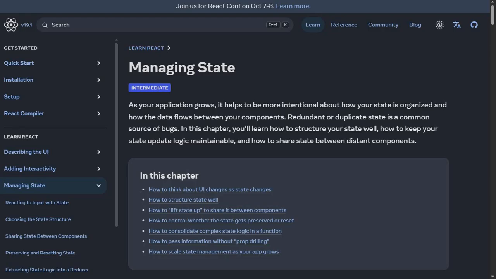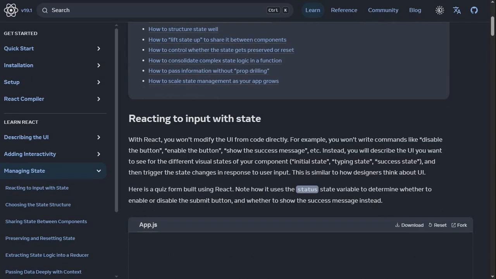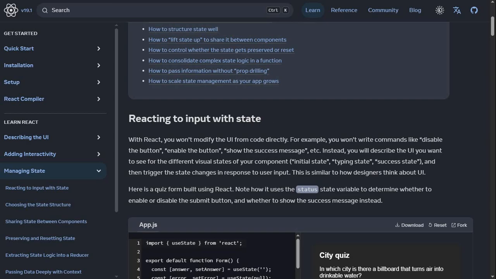So let's go. As your application grows, it helps to be more intentional about how your state is organized and how the data flows between your components. Redundant or duplicate state is a common source of bugs. In this chapter, you will learn how to structure your state well, how to keep your state update logic maintainable, and how to share state between distant components.